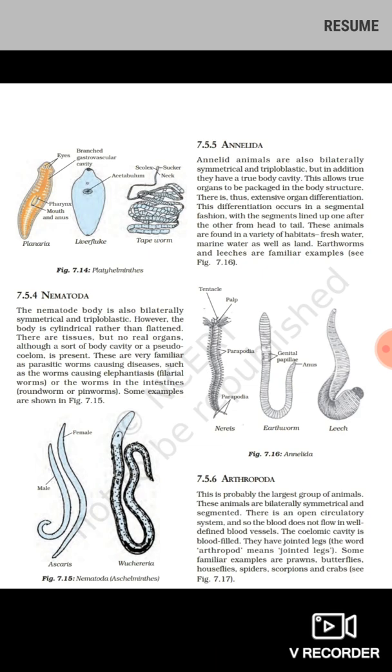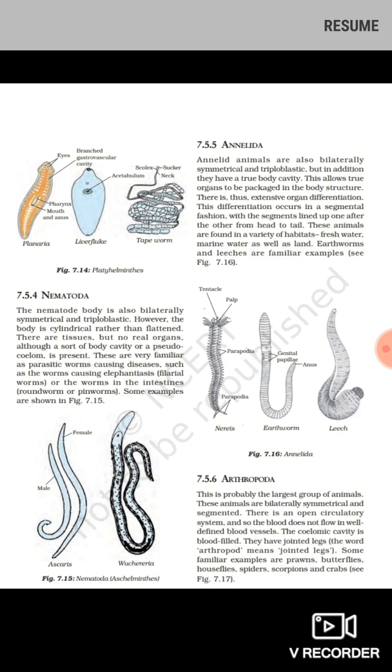Now we'll be coming to another very interesting phylum, that is phylum Arthropoda. This is probably the largest group of animals. This is the largest group of the animal kingdom. These animals are bilaterally symmetrical. All the insects come under this category. They are bilaterally symmetrical and segmented, so their body is also segmented in small pieces. When you see the diagram, it will be very clear to you, students.